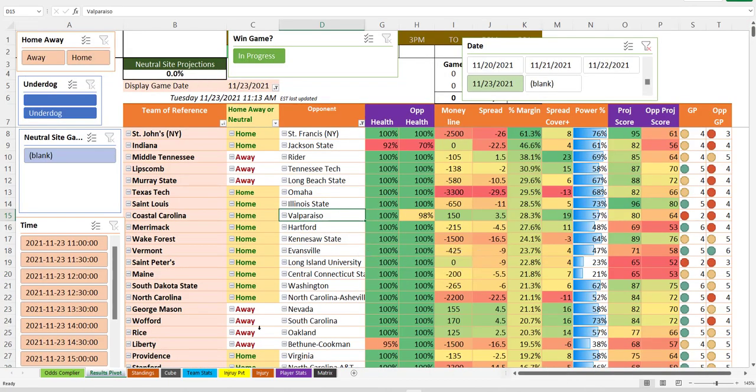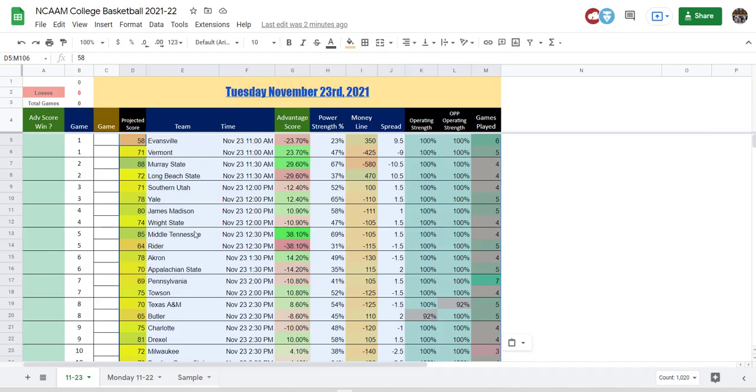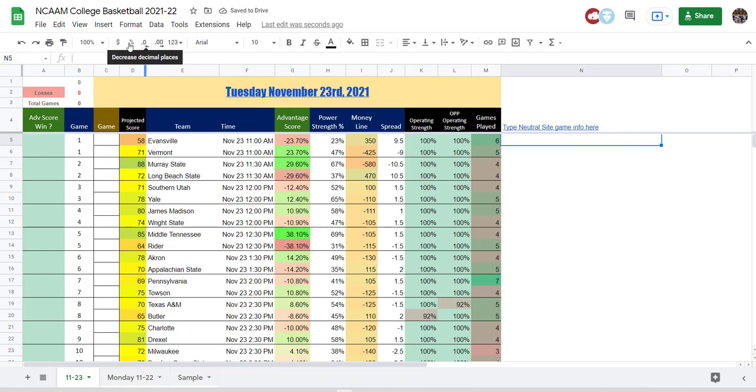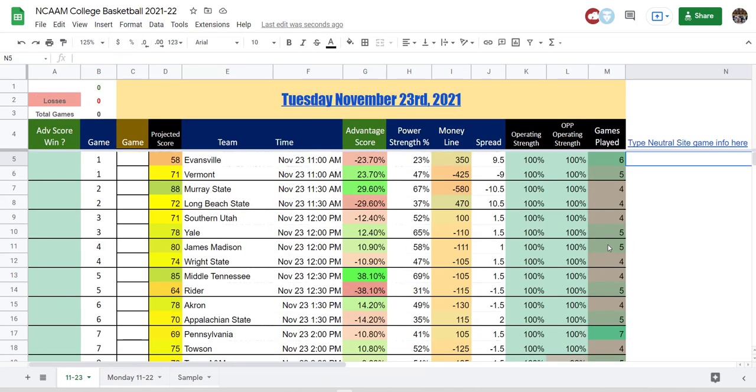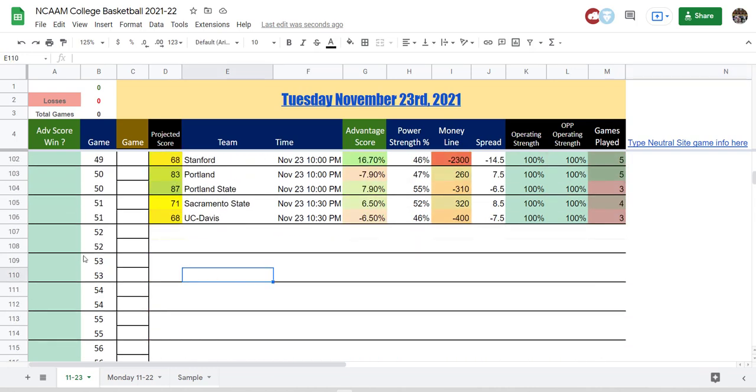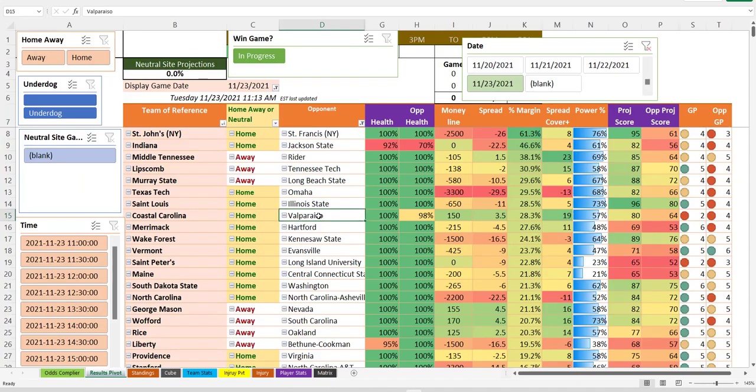I'm also a little bit hesitant to go over the games today because I don't know which of these games are neutral site games. There are so many. I'm sure you guys will hopefully get on this and type neutral site game info here. That'll be helpful because we don't know what's what. And let's check one thing. Also, at the bottom, I talked about this in the recap video last night, we can add simulated games to run these percentages at different variables, but whatever. I'm gonna talk forever.